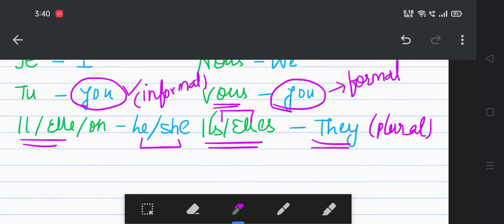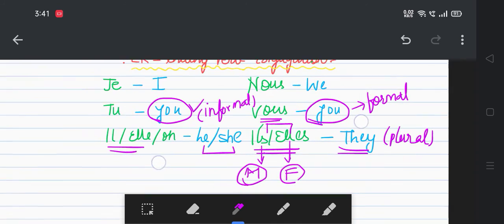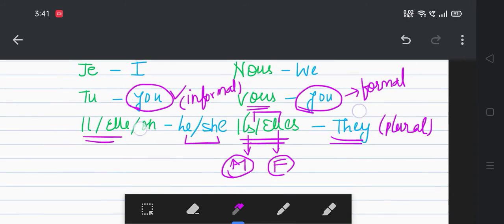It is only because ils stands for masculine and elles stands for feminine. So when we are talking about a group of male persons, that time we use ils. And when we are talking about a group of female persons, that time we use elles. So that is all about the differentiation between them.